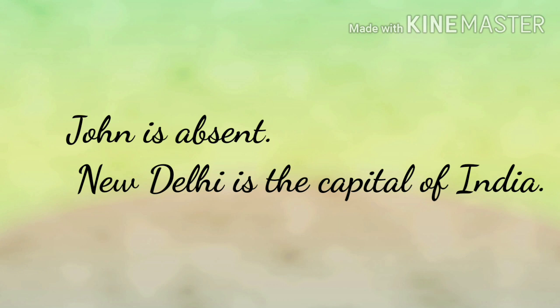Here, John is the name of a person. So, here John is a noun. In the second sentence, New Delhi is the capital of India. Here, New Delhi and India are the names of places. So, here New Delhi and India are the nouns.